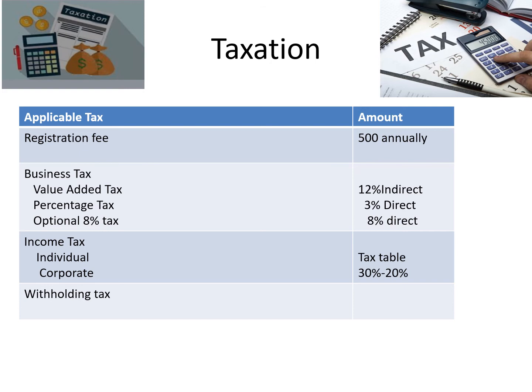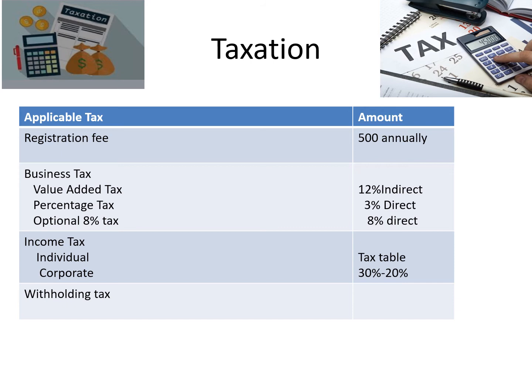period, then you could still have the option of percentage tax. This is 3%, but it is from gross, no deduction. So meaning any purchases that you make cannot be deducted under your percentage tax. That's why it is called a direct tax, because the person who is applying for that would now be imposed 3%.